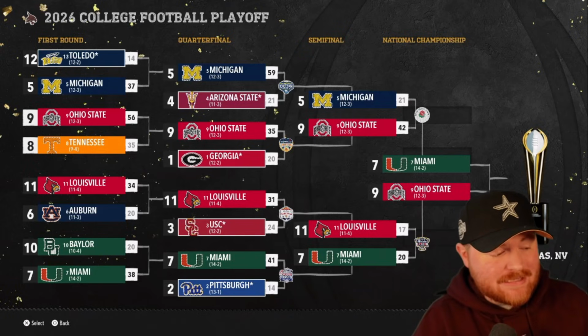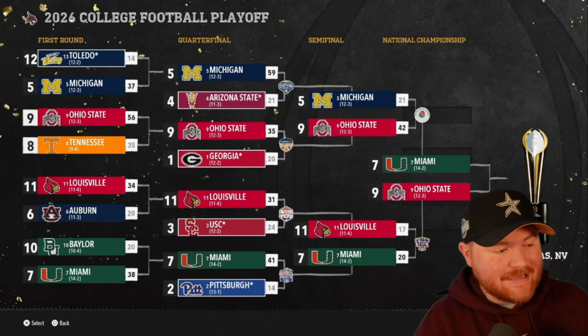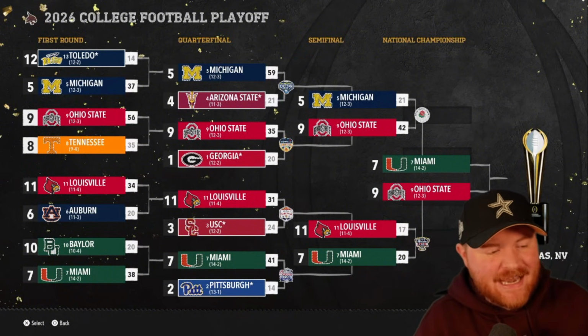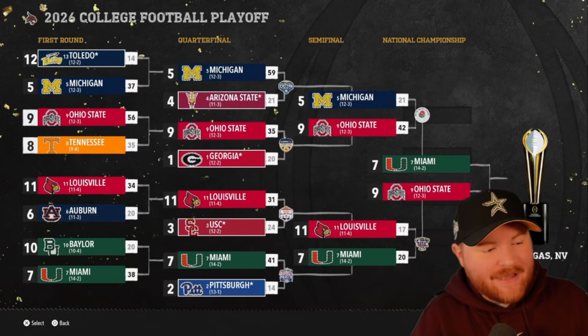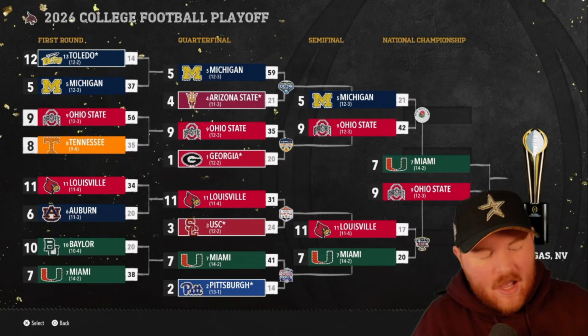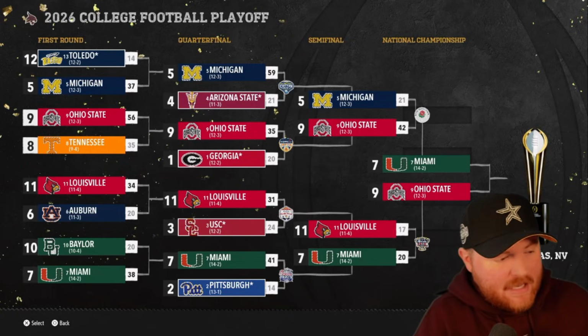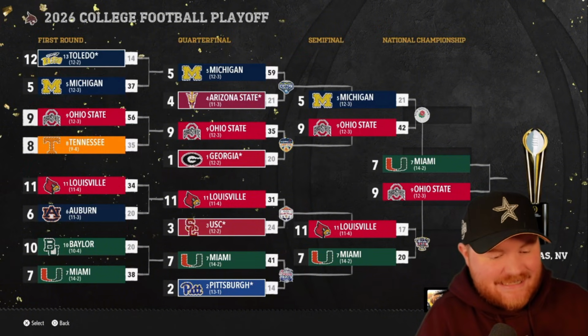Baylor makes it in for the first time as a Big 12 team. Everybody else we've seen in the playoff at least once. The Big Ten has a very good season here with both Ohio State and Michigan making it to the semifinal. Georgia gets knocked off by Ohio State in the quarterfinal, as well as Michigan kind of wiping the floor with Arizona State. Louisville and Miami and Pitt all make it as ACC as SEC teams.